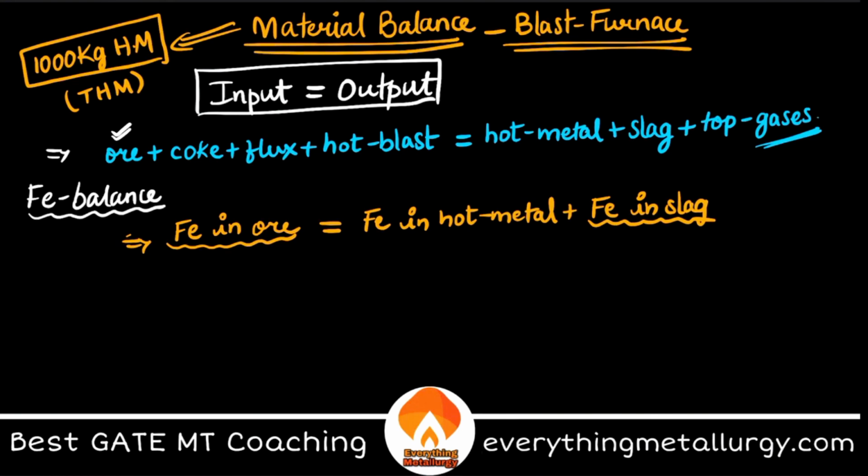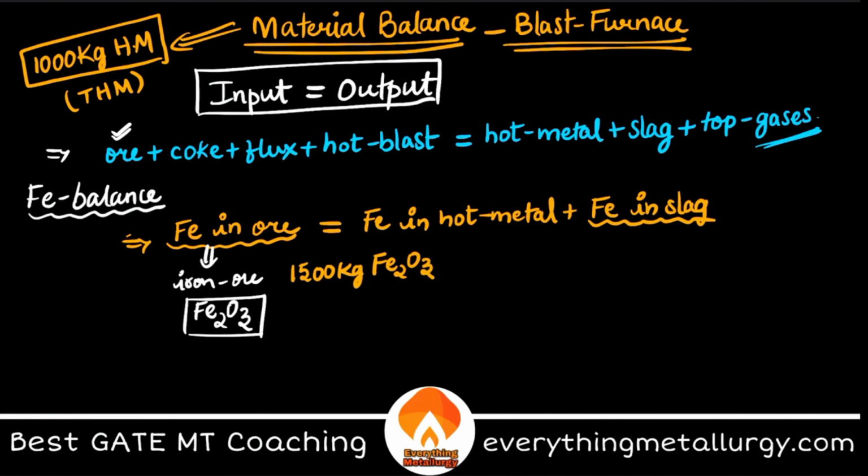So what you basically need to do is you use iron ore, correct? So what is iron ore? Basically Fe2O3 hematite ore is used in blast furnace, right? Now let's assume, for calculation purpose, that I have 1500 kg of Fe2O3. So what will be my term used here in this equation?